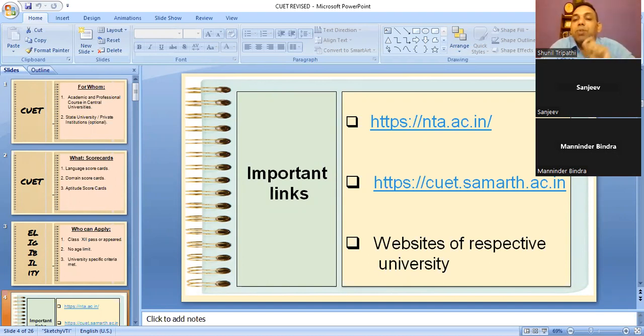The main website for CUET is cuet.samarth.ac.in. I will show you how the homepage is, where the syllabus is, where the form is, everything. But you should know this website so that you can fill the form.